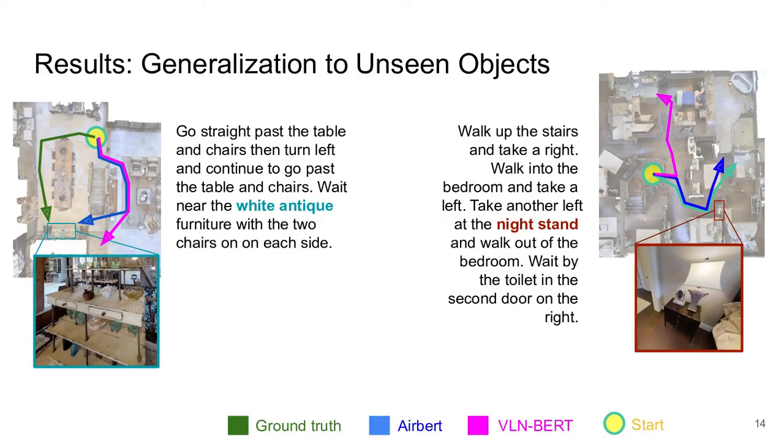When navigating in new environments, Airbird's model is able to recognize rare or even objects not seen in the training set.